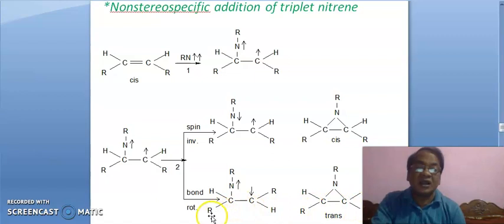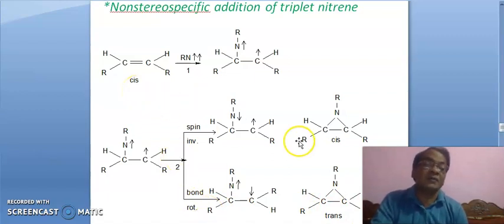Here R is below and here R is up. Therefore it is trans. These two alkyl groups are diagonally placed, therefore it is trans, and we started with cis.